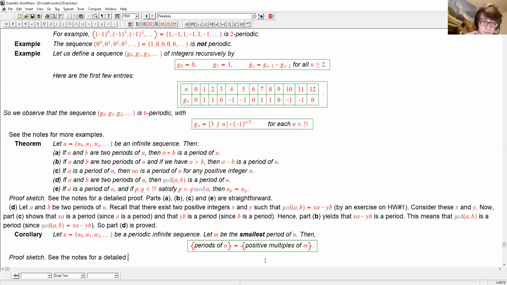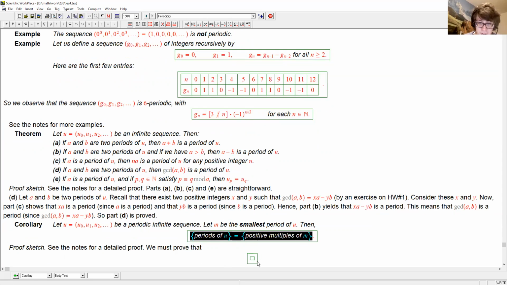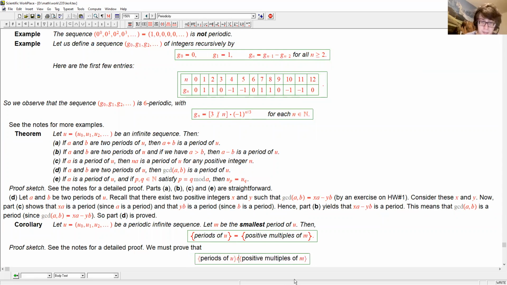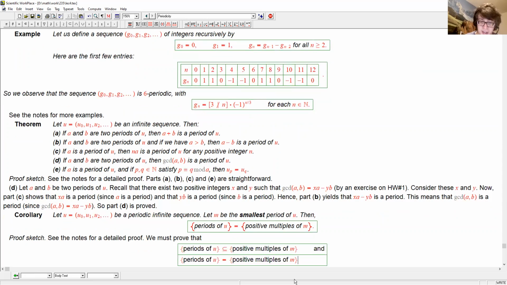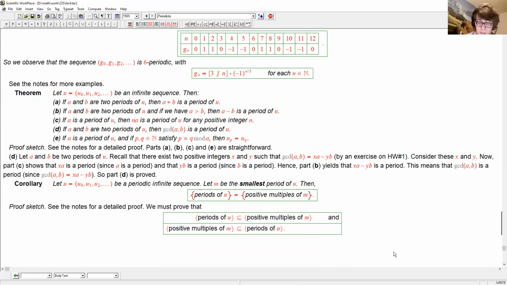For now, how do we prove the two sets are equal? Well, they're equal if each of them is a subset of the other. So we must prove that the first is a subset of the second, and the second is a subset of the first. So how do we prove that the first is a subset of the second?